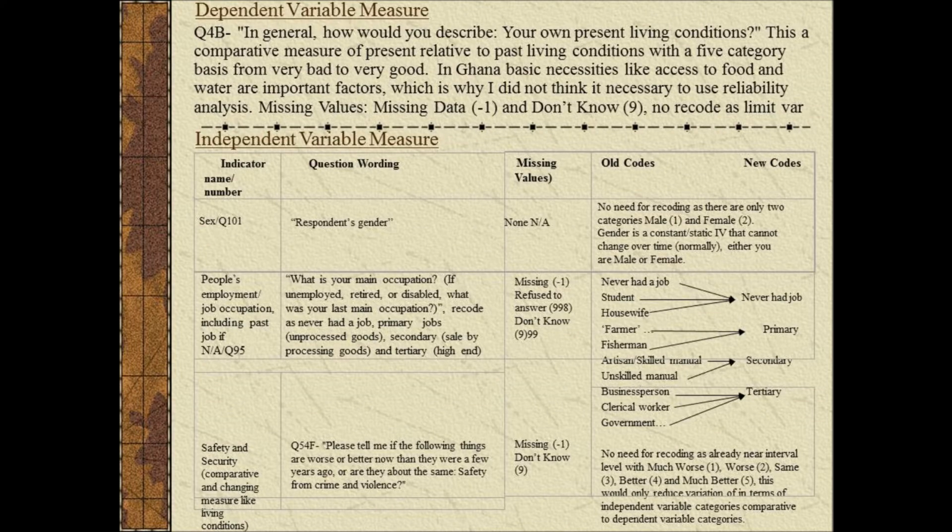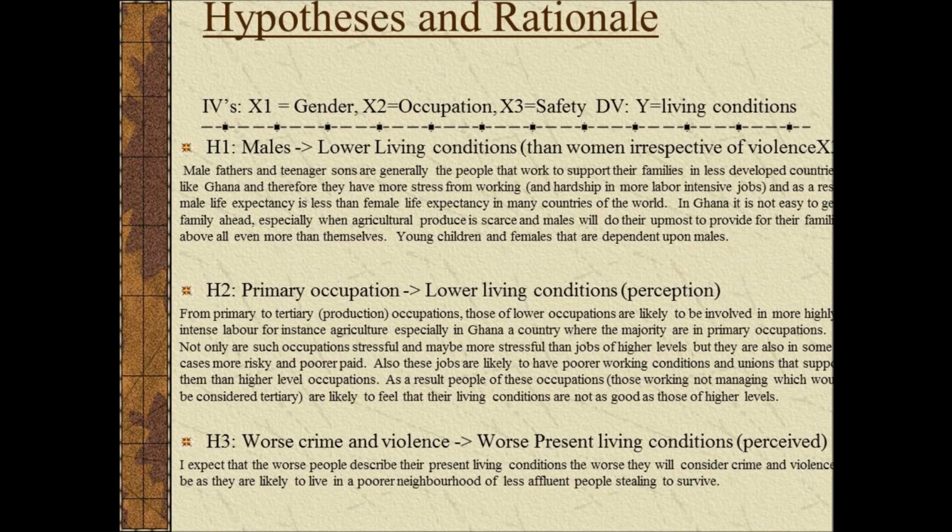For my first hypothesis, I think that males are likely to have a poorer perception of their living conditions. This is because men have to work mainly to maintain their families in less developed countries, and a lot of the work is very hard and labor intensive in Ghana. It's very hard for people to provide for their families, especially males, and they have to, in some cases, provide even more for their families than for themselves because of scarcity of food. In many countries, it can be observed that there is lower life expectancy for males.